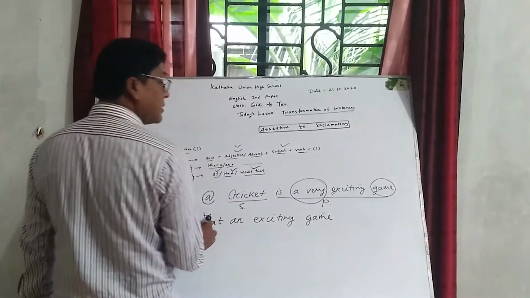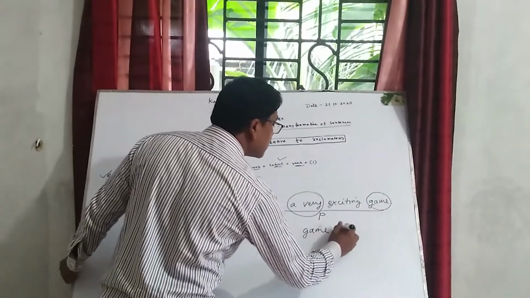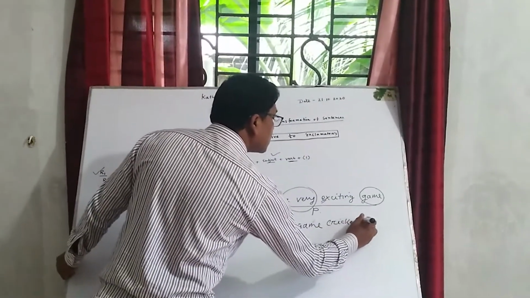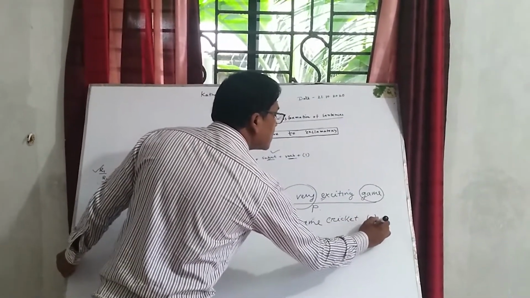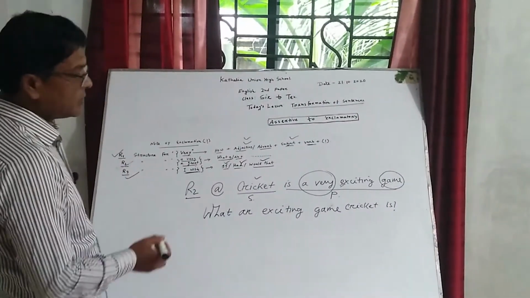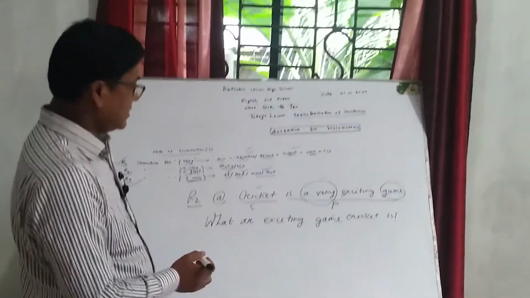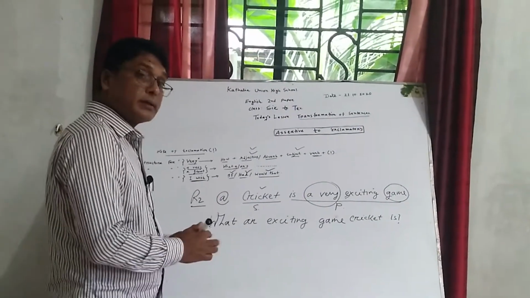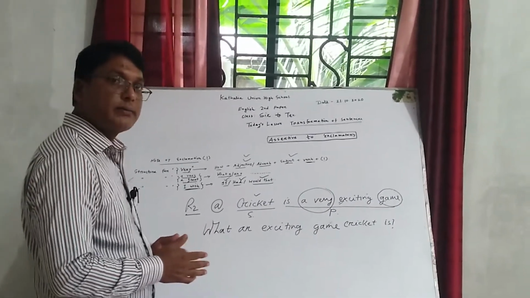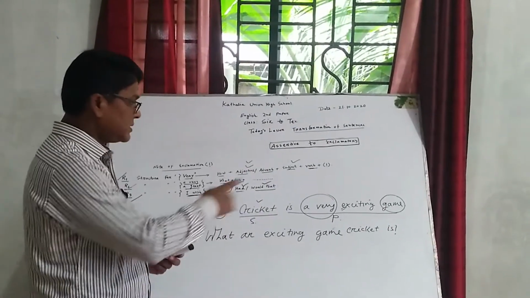Okay, then I have to write the subject, cricket. Verb. At the end of the sentence I put here a note of exclamation. Okay, dear students, this sentence is very important. Okay, follow, always remember this kind of rules.